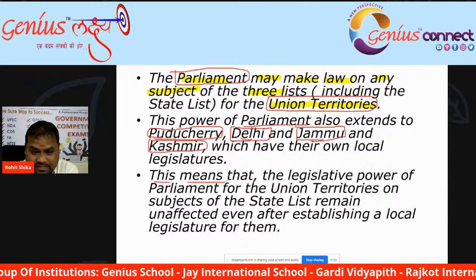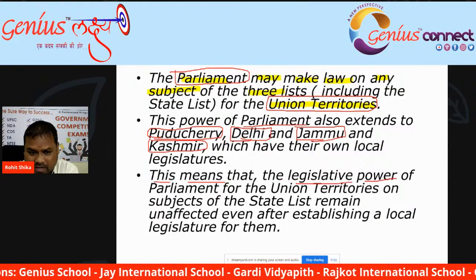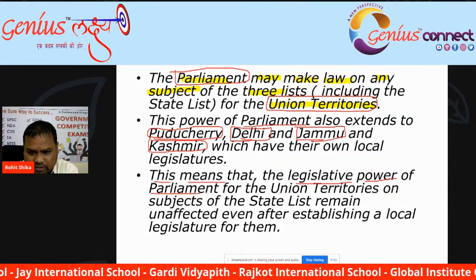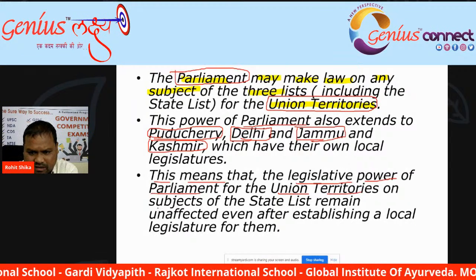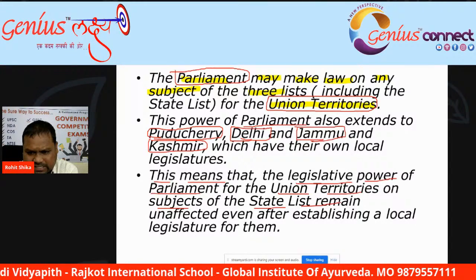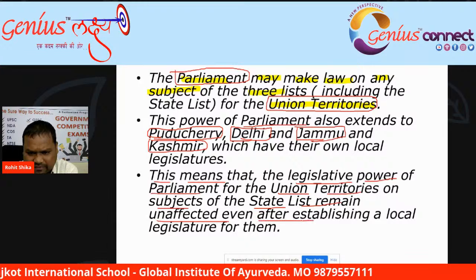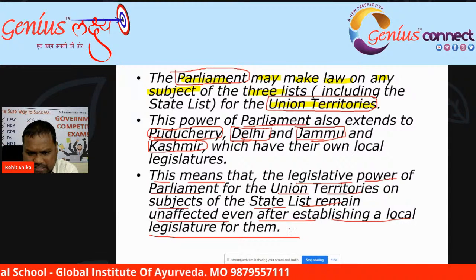This means the legislative power of the Parliament over the Union Territories on the subjects of the state list remains unaffected even after establishing a local legislature for them.